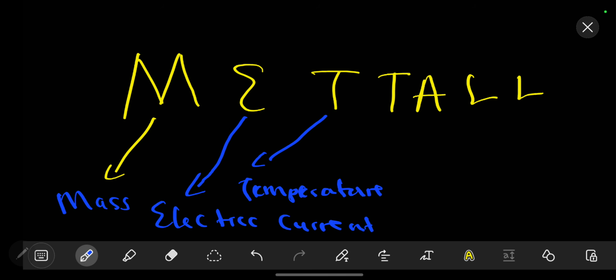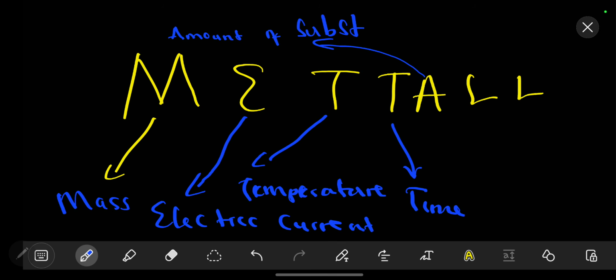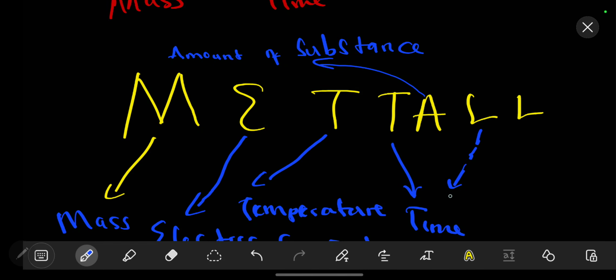When you look at your other T, one is for time. When you look at A, that's your amount of substance. When you look at this one, L is for length. The other L is for luminous intensity.